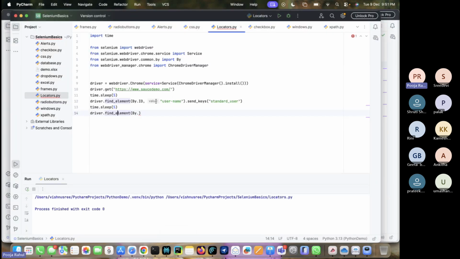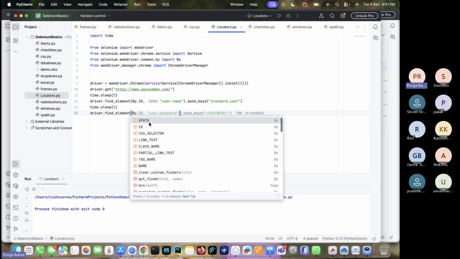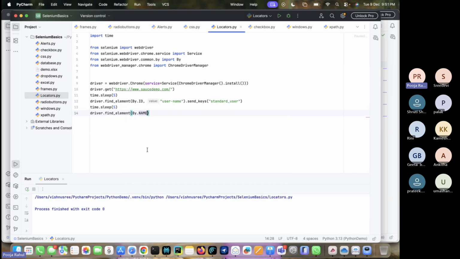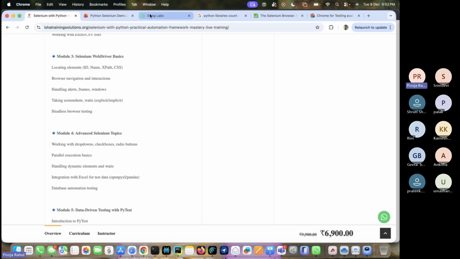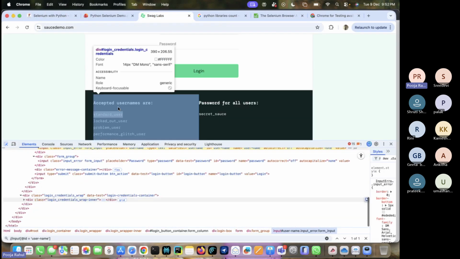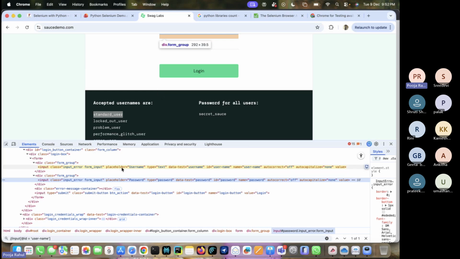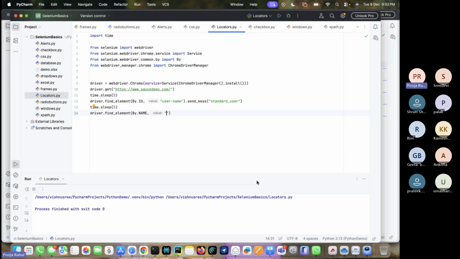Okay, yes, let me continue. Previously we used this ID, right? As we discussed, the locators are XPath, ID, CSS selector, link text, partial link text, class name, tag name. Now we are going to see the name. What is the value for this name? We are going to see this password. Just click here, it is highlighted, right? Now we take the name value. Copy this and paste it here. This is again an input, so send keys.